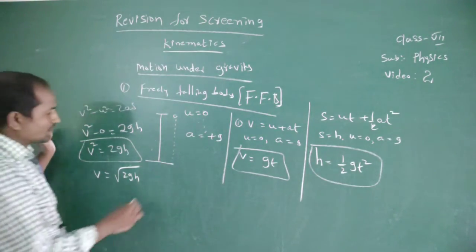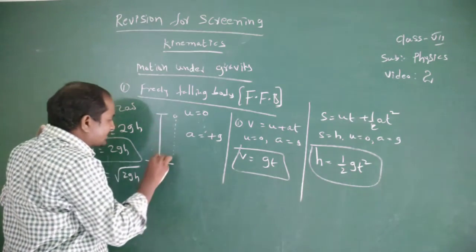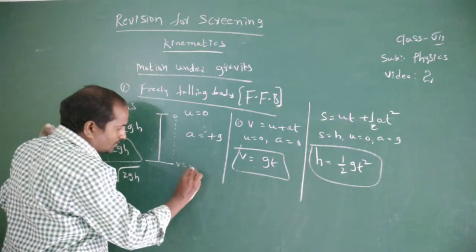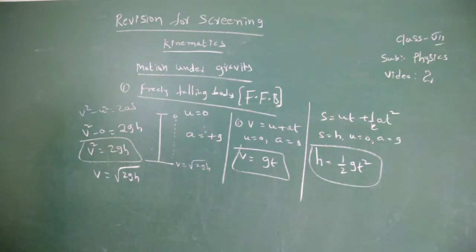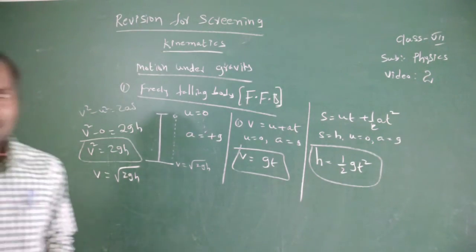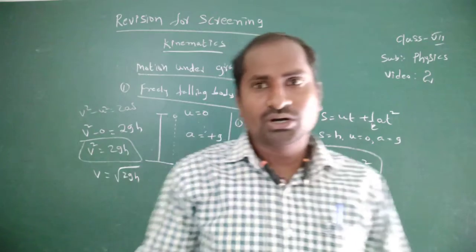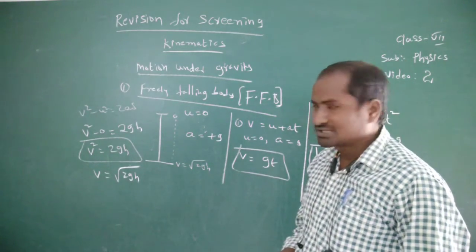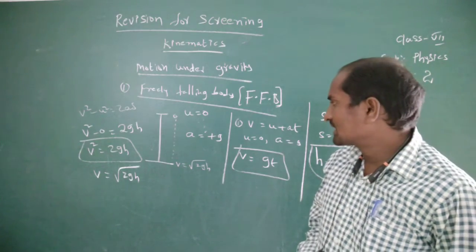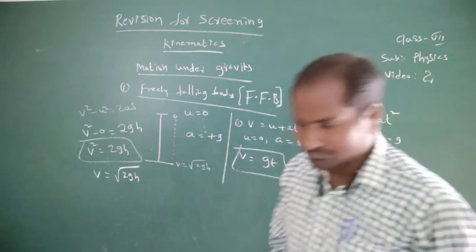On reaching the ground, what is the final velocity of the body? Here v equal to root of 2gh. In the case of a freely falling body, the initial velocity of the body is equal to 0, and the acceleration due to gravity is taken as positive.